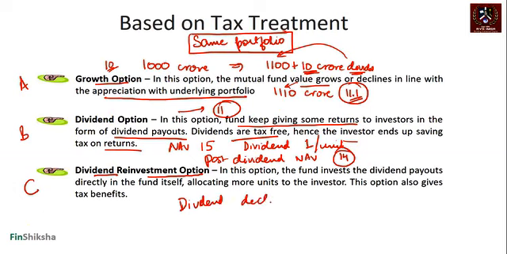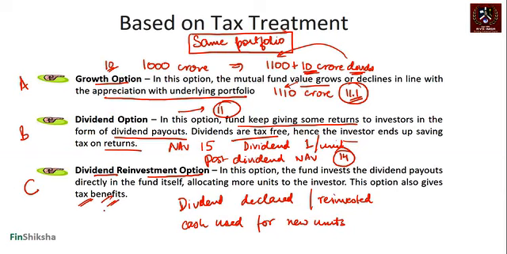So dividend gets declared, but it also gets reinvested. So the money that you get as a shareholder, as a unit holder, instead of giving you the cash, they take the cash, so cash used for new units. When that happens, things become interesting, and that's where tax benefits start accruing, especially if you are playing it in